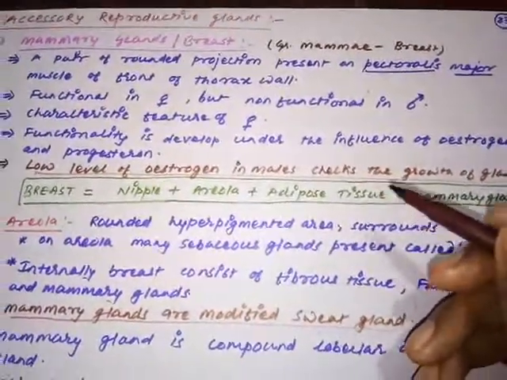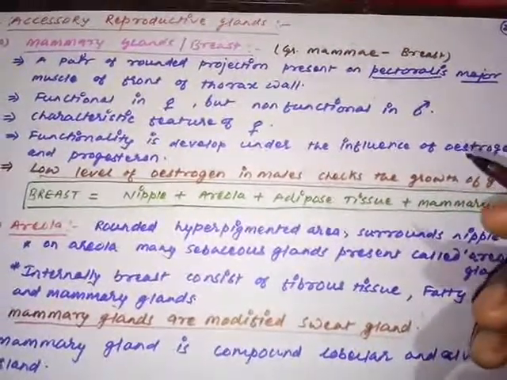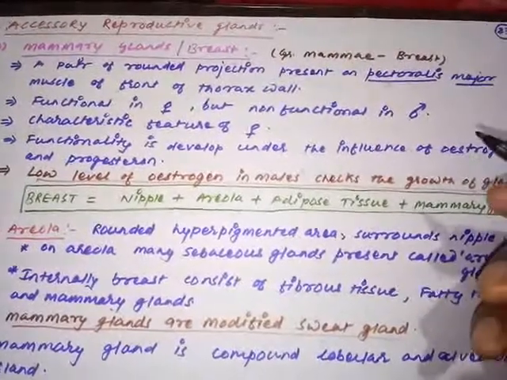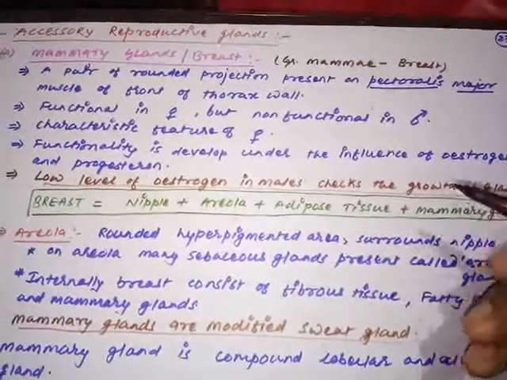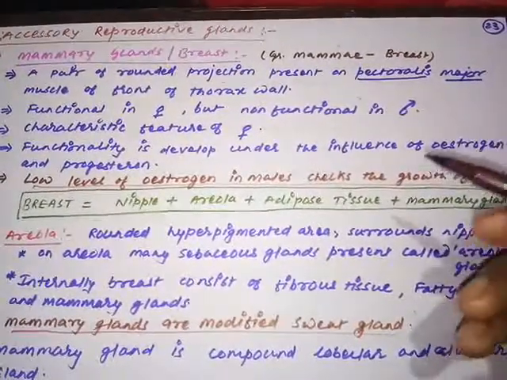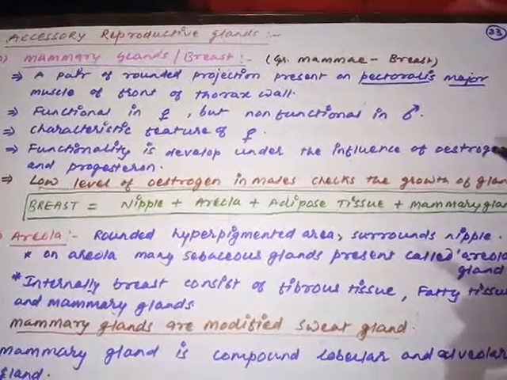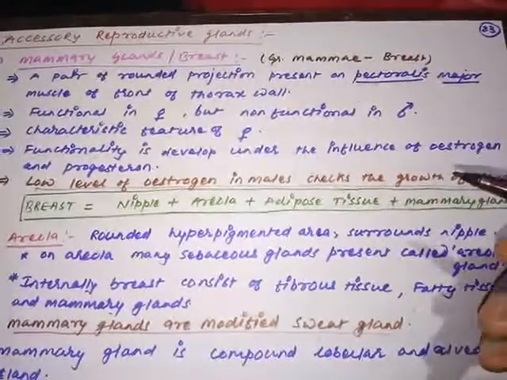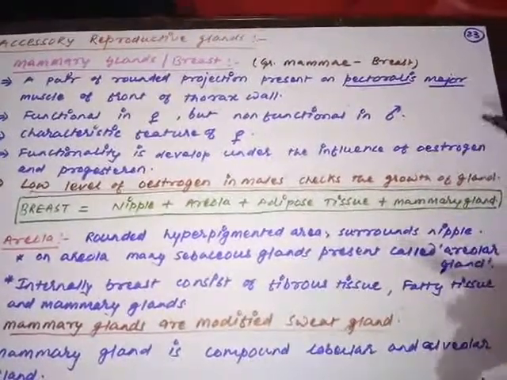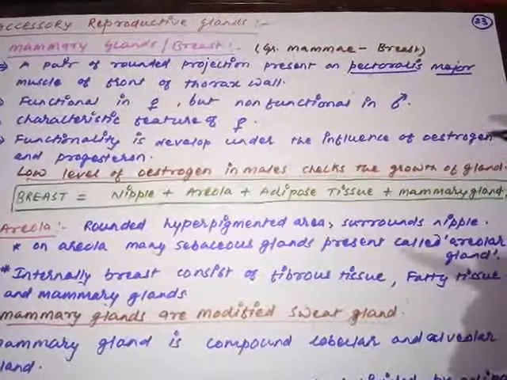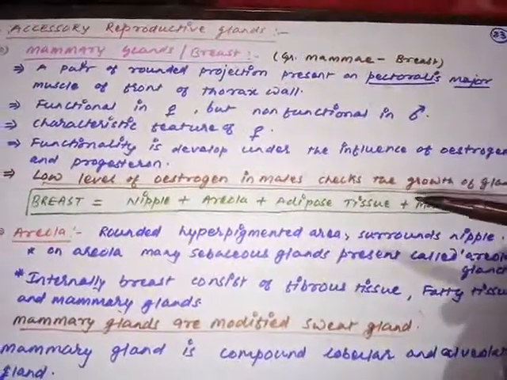These hormones are released by the pituitary and also by the ovary; in the ovary, the theca interna is the layer. The pituitary gland also releases hormones. Under the influence of these two hormones, the mammary gland becomes a functional mammary gland. When the level of estrogen is higher, they are functional. But when the level of estrogen is quite low, the mammary gland will be present but is not considered functional, since it is not able to produce milk.